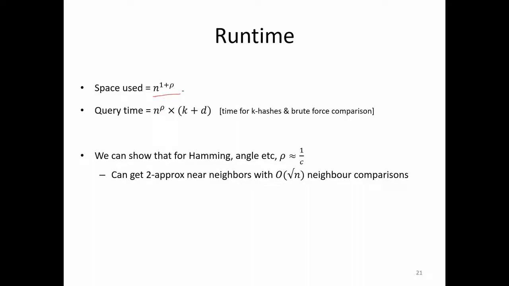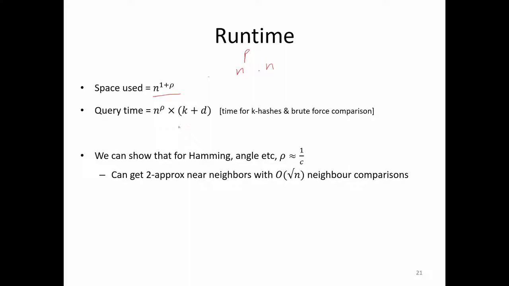You have used n to the power rho many hash tables, n is the dataset size, mind you, and each hash table has basically n entries, so n vectors you can think of it. So these need to be stored.